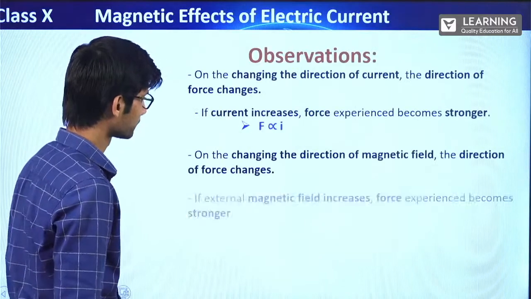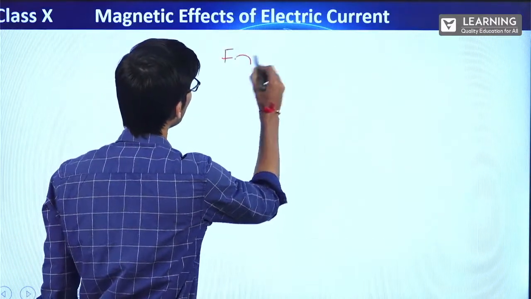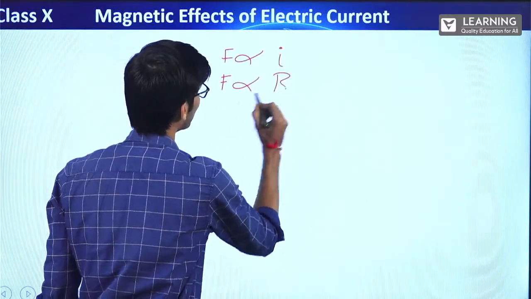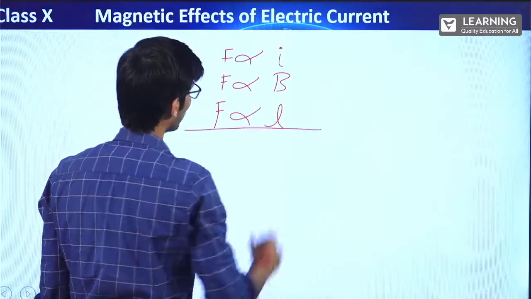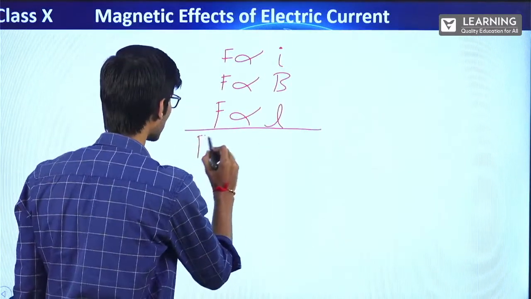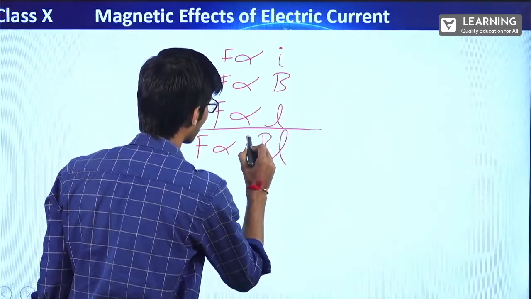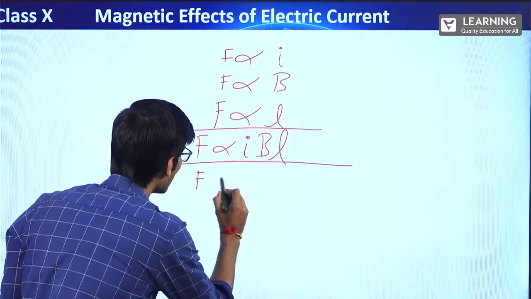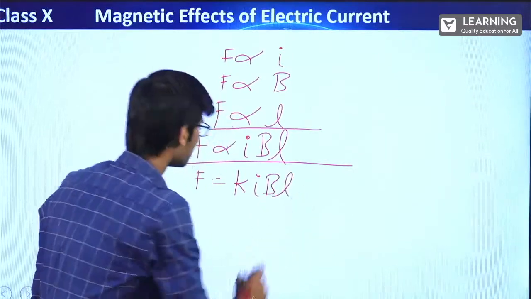Let's see this. Now force is directly proportional to I, force is directly proportional to the magnetic field, force is directly proportional to the length of the conductor. If you sum it up, what you will get is force is directly proportional to I, B, and L. Alright? That means force is equal to K times I, B, and L.